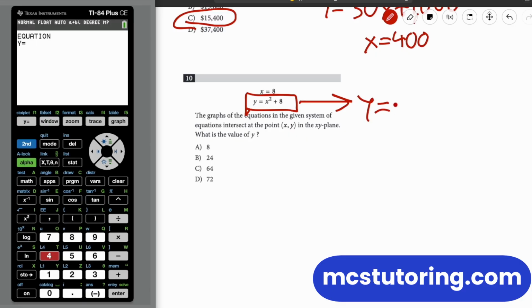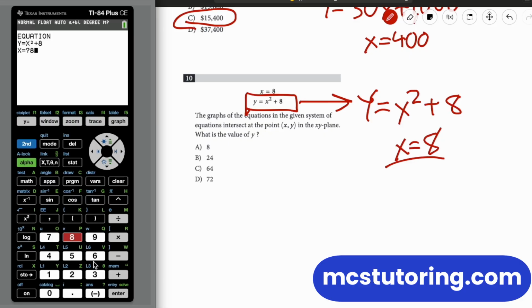So, and you don't need to rewrite this, but I'm just doing this to help out. Y equals x squared plus 8. And what's the x value? X equals 8. So you see, it's just written a little differently. So we're going to do x. And by the way, the squared key is right here. So it goes x squared plus 8. And what happens when x equals 8? There we go. 72. Bam.